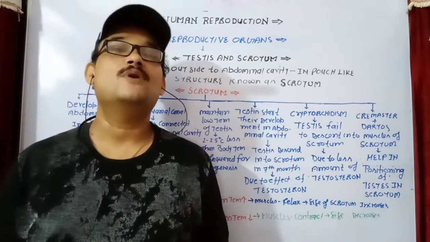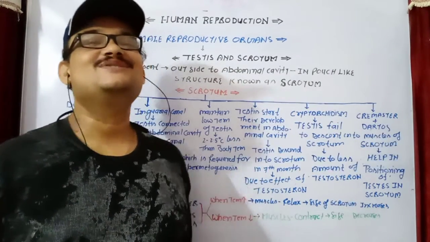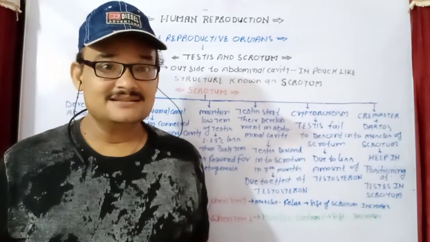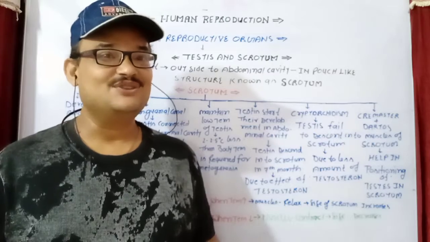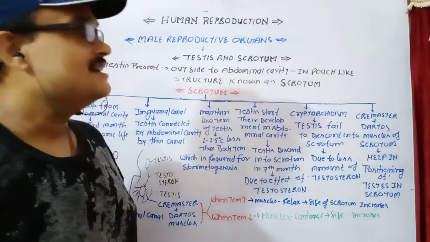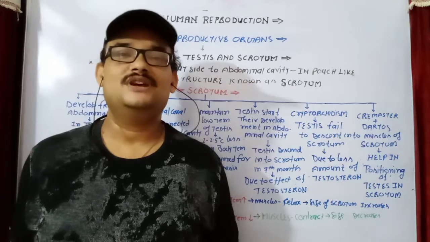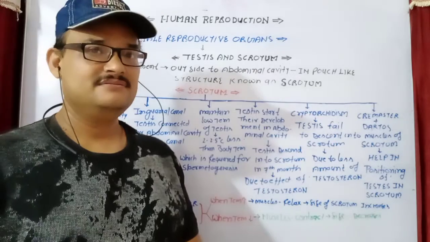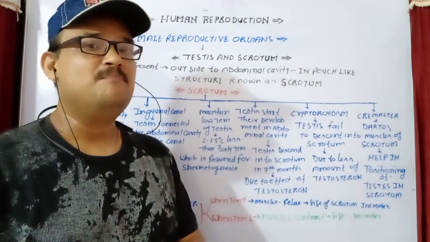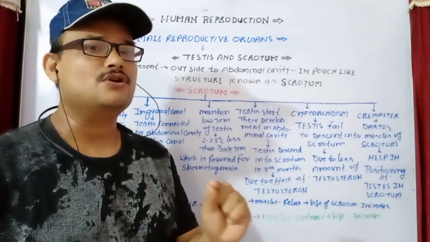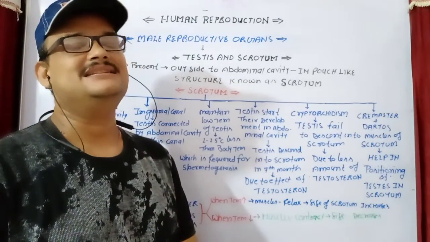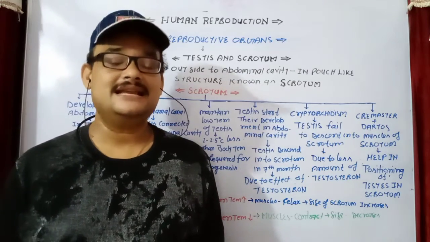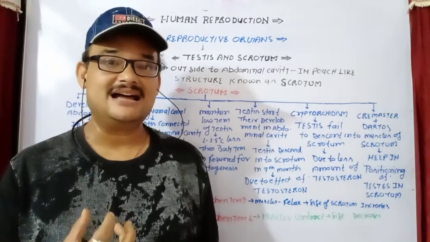So what is the reason, why? A very simple answer: their body temperature is suitable for spermatogenesis. That's why. So this question is very important. Third, the last question I am telling you: in some cases, the scrotum is present, the testis is present in the abdominal cavity, but the testis descends into the scrotum only in the breeding season.